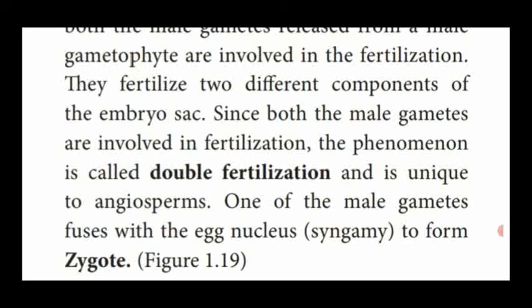They fertilize two different components of the embryo sac. The embryo sac contains 7 cells and 8 nuclei. This one you already studied in the previous video class. The chalazal region contains 3 cells, that is the antipodal cells. The micropylar region contains 3 cells which form the egg apparatus. The egg apparatus has one egg cell at the center which is larger in size. On either side of the egg cell, there are the synergids. At the center, there are the 2 polar nuclei. So this is the egg apparatus present inside the ovary.